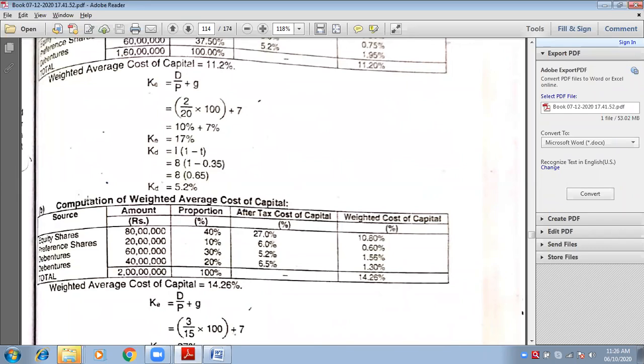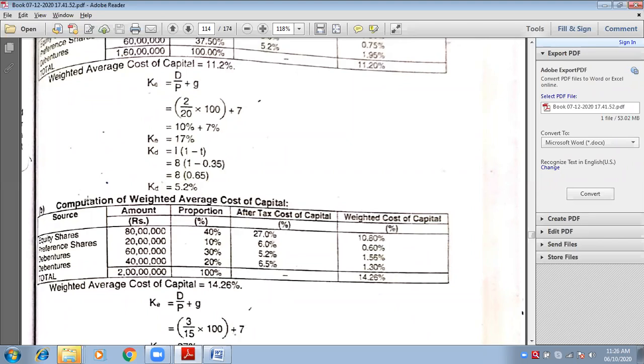What is the proportion of equity? 40%. Same, ma'am, because only the growth rate is changed. Nothing else is changed. What is preference ka proportion? 10%. What is debenture 1 proportion? 30%. And what is the proportion of the last debenture? 20. So 40, 10, 30, 20 is the proportion of all 4 sources.